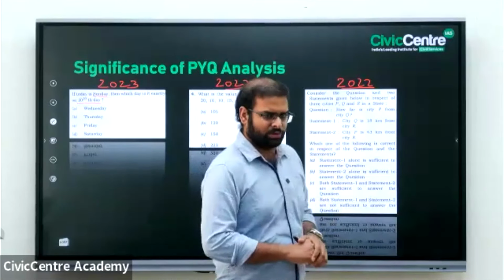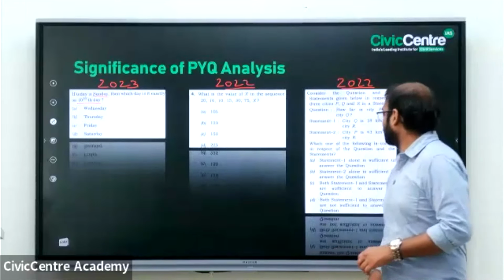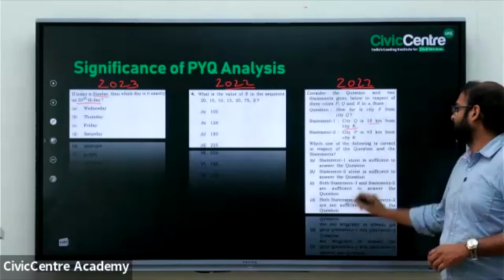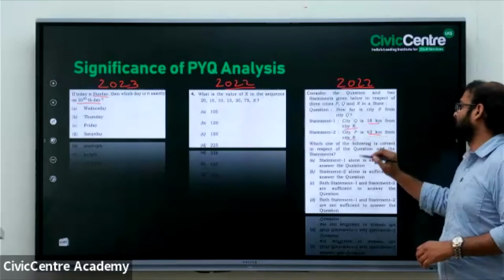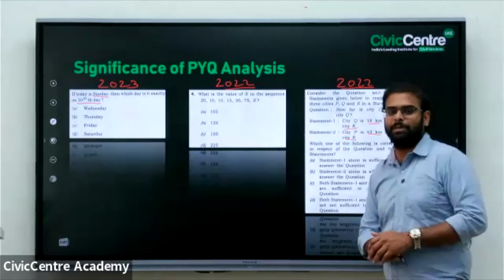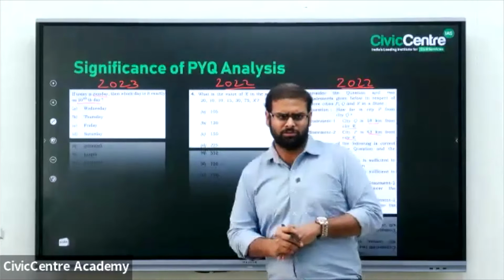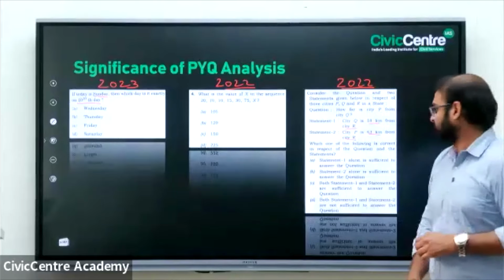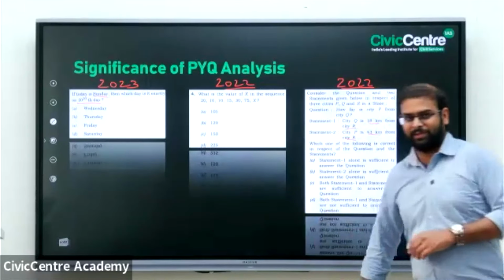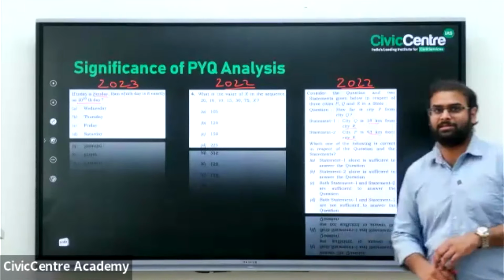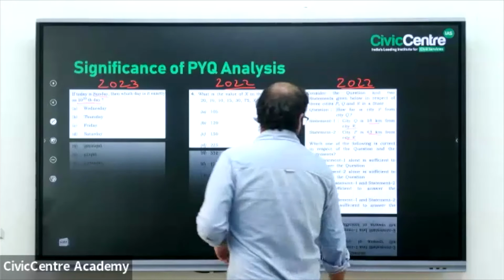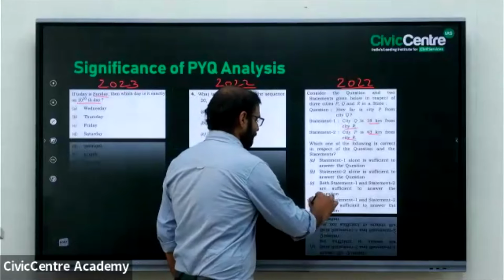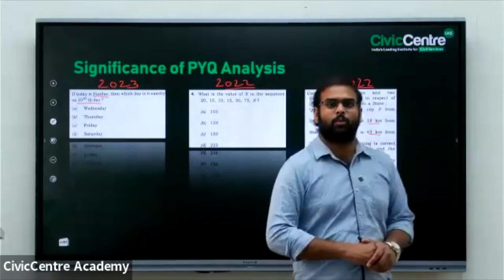Let's look into this particular question. It is said that Q is 18 kilometers from R and P is 43 kilometers from R. How far is city P from Q? So what are the different statements that can be used? Can we answer that? Here, most of us feel that both the statements are necessary, but no. Even if you use both the statements, we cannot answer this particular question. Why?